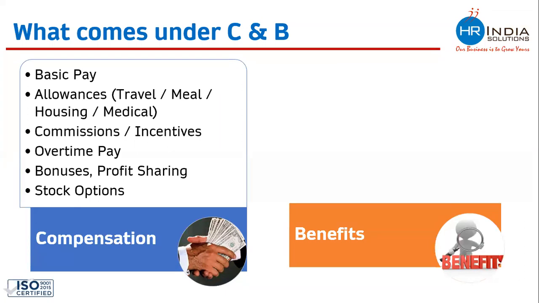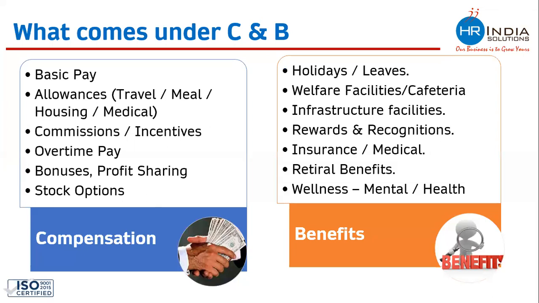What comes under benefit, which is the non-financial part of the package? Things like holidays and leaves, welfare facilities and cafeteria, infrastructure facilities, reward and recognition, all sorts of insurance, medical coverage, whatever benefit the company is providing for which employees do not get any money in their hand comes under benefit. Retirement benefits. During COVID, many companies are offering many kinds of wellness programs. The wellness programs are based on mental wellness, health wellness, and financial wellness also, for which employees do not get any kind of money in their hand, but they enjoy good amount of benefits and facilities.